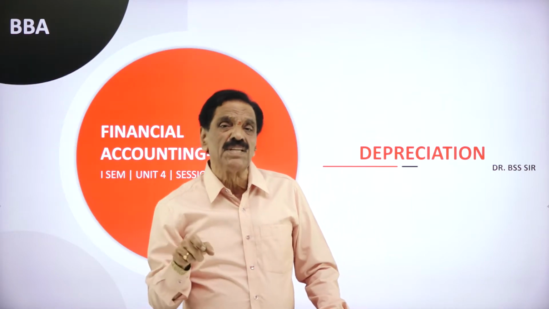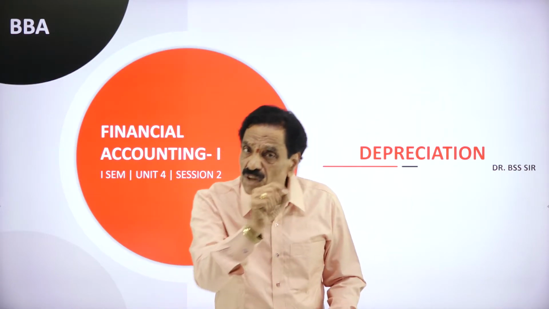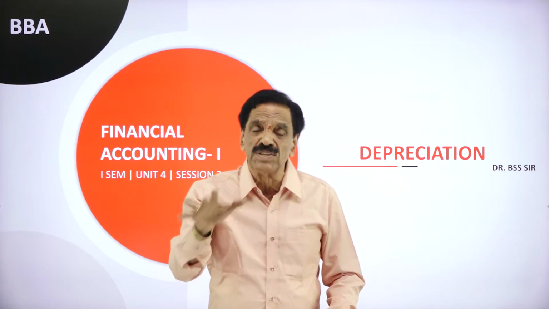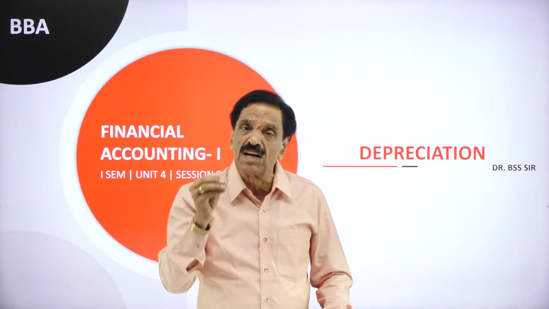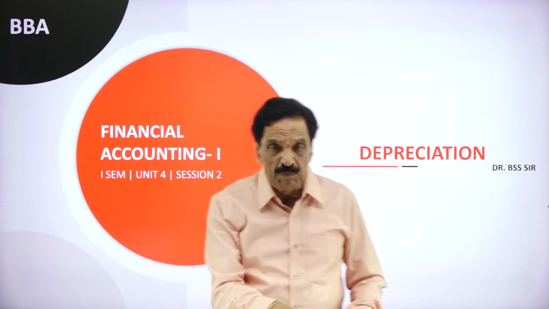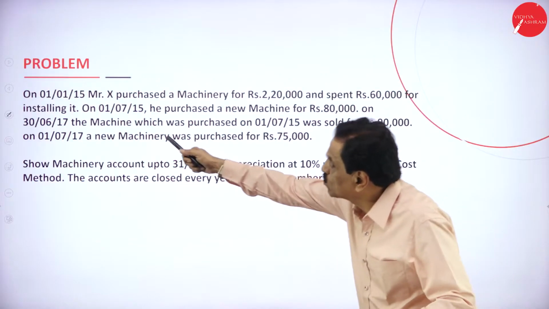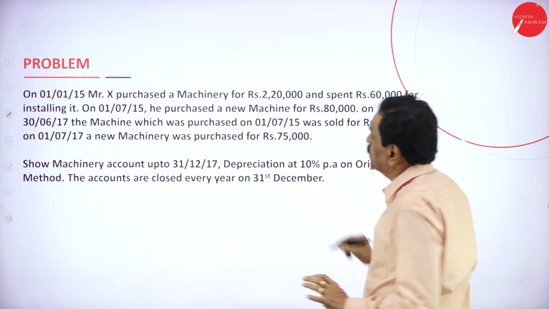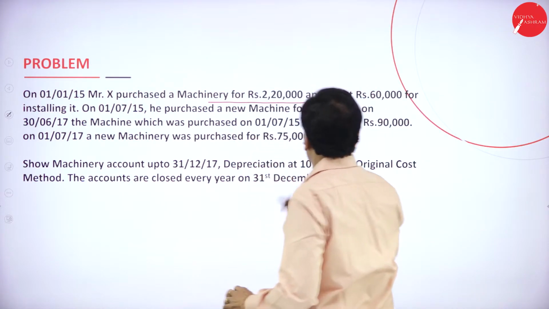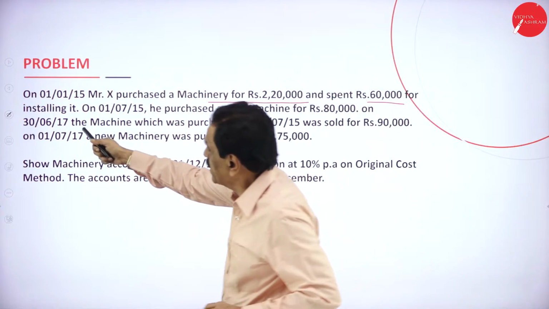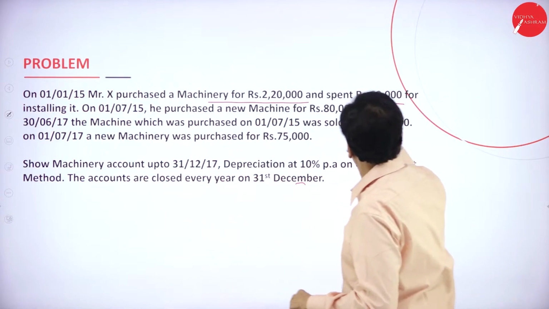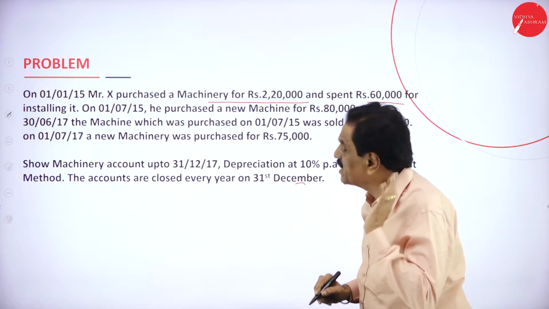In the case of the diminishing balance method, the depreciation does not remain constant. It goes on changing from year to year. At the end of the life, the value of the asset will not become 0. We'll go to the problem now. On 1/1/2015, Mr. X purchased machinery for rupees 2,20,000 and spent rupees 60,000 on installing it. So 2,20,000 plus 60,000 means 2,80,000.